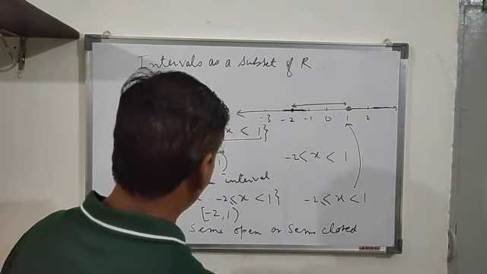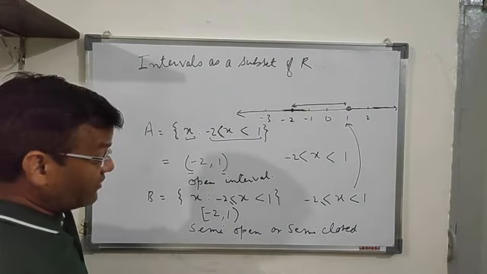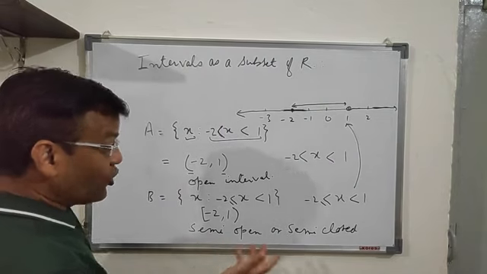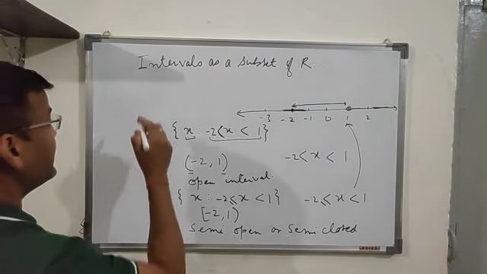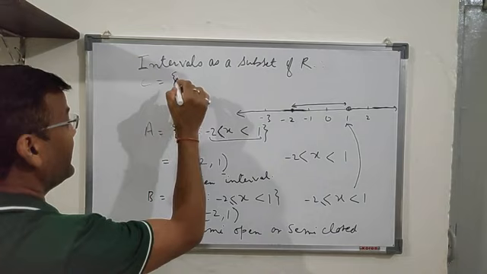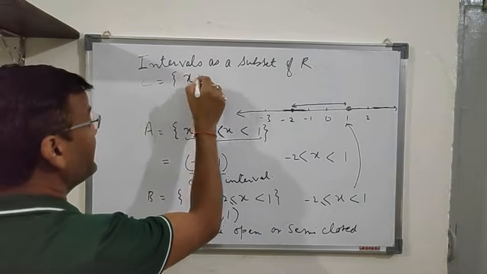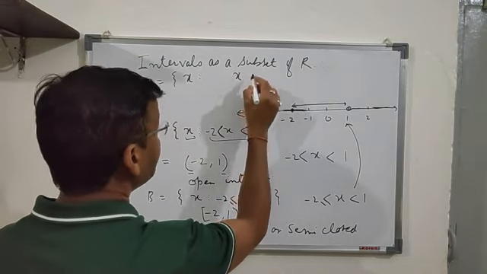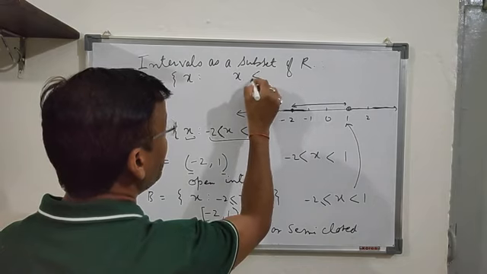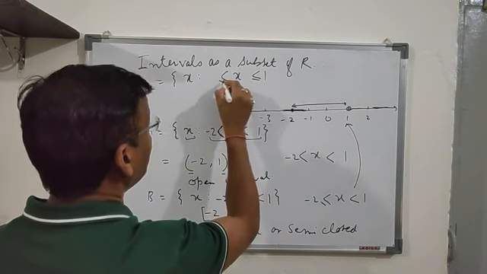Similarly, we can have semi-open, or we can have a closed interval also. Closed interval means, if I take another set C and I'm using the same interval, x such that x is less than or equal to 1 and greater than or equal to minus 2.